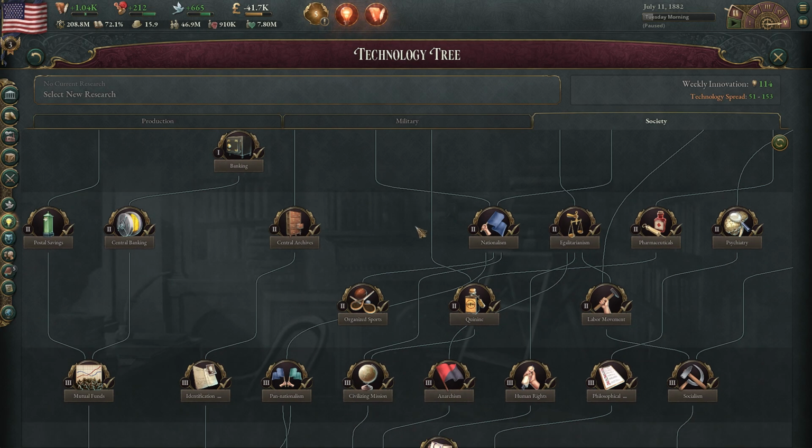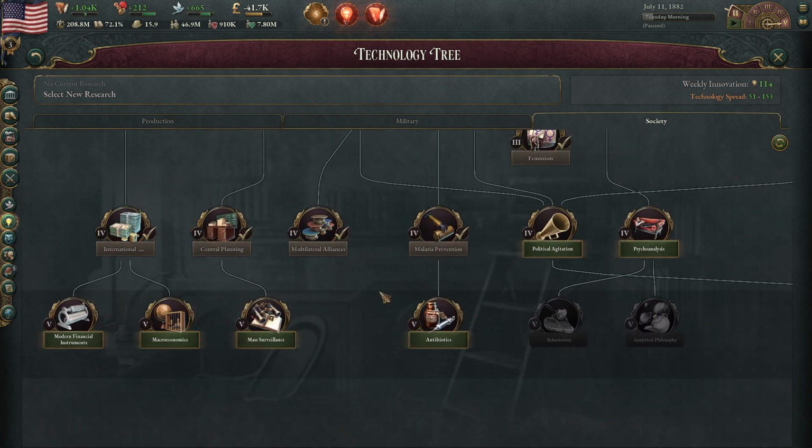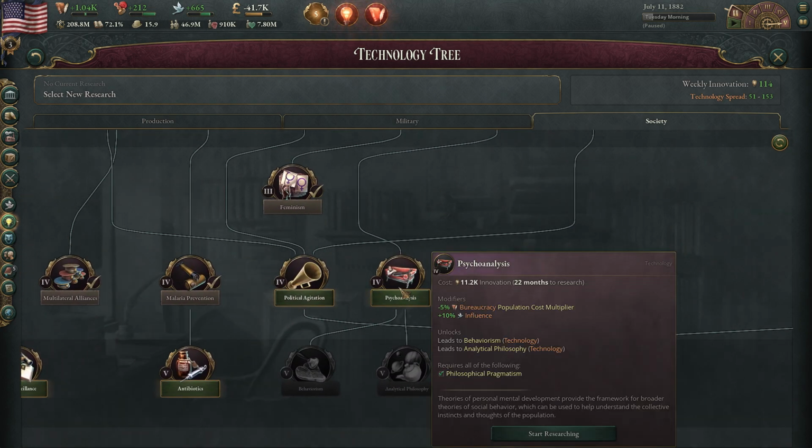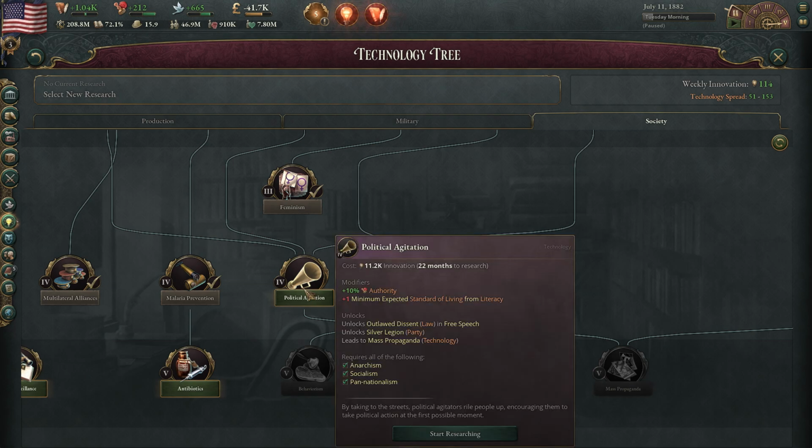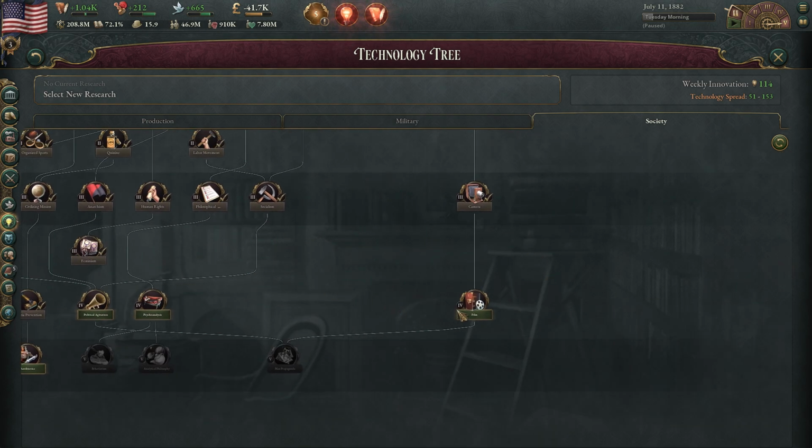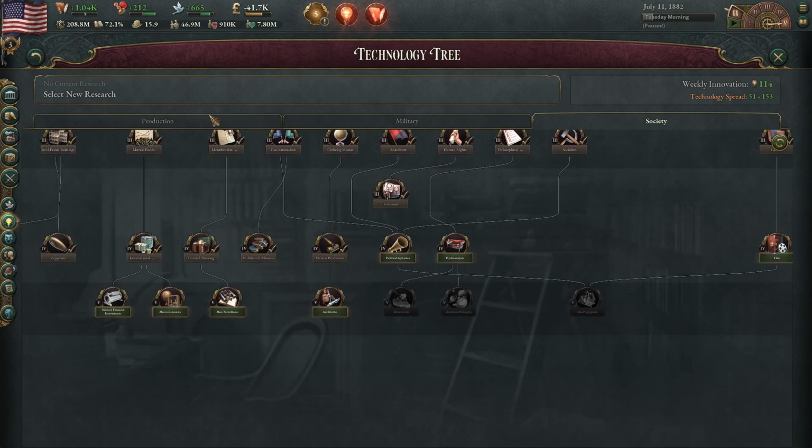Let me just take a look at the society tax. I want to say we've gotten all the main things for level 4 that we needed to get. I mean, that's helpful. More authority, I suppose, would be helpful as well. And of course, there's the prestige for film.